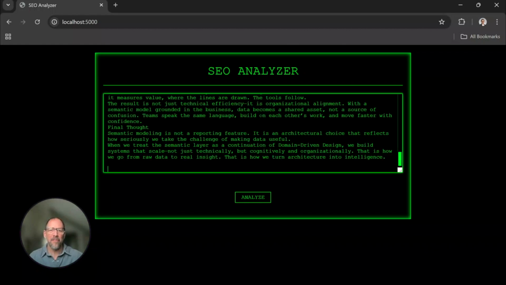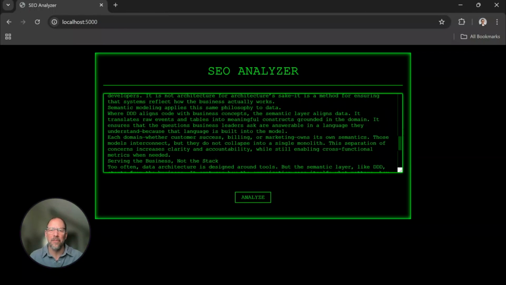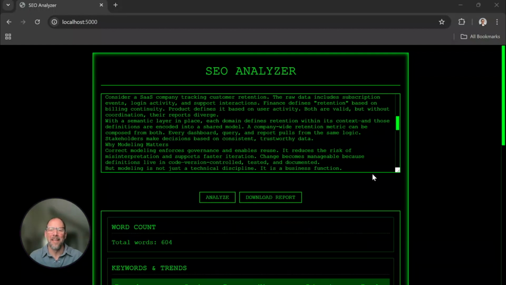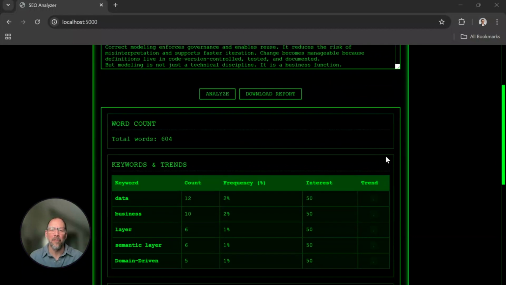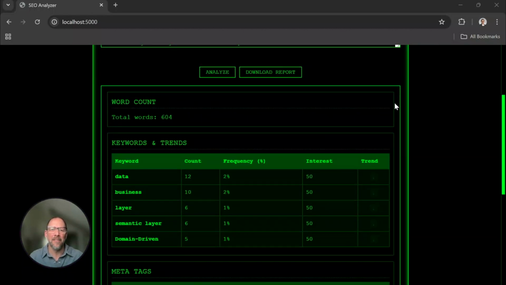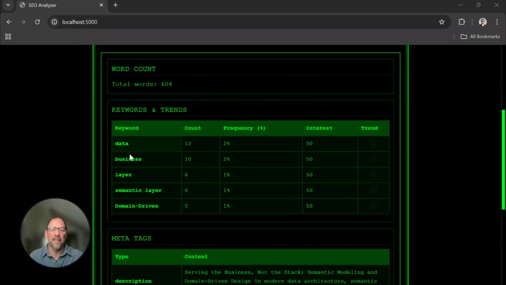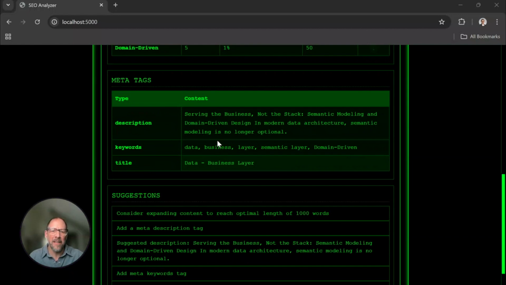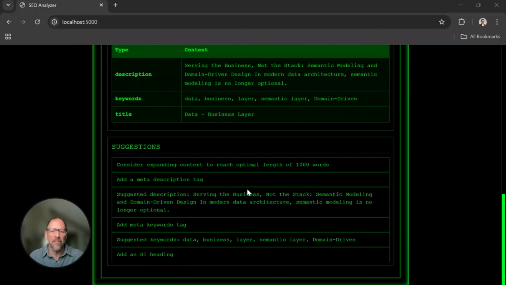So I'm going to paste some content here from a recent blog post, analyze it. This is the part that takes the longest. Well, not too long. And here I have my report. So as you can see, this analyzes the content for word count, keywords, the frequency of keywords, as well as the interest, whether that's trending up or down. It suggests meta tags and other suggestions that could make the content more searchable.